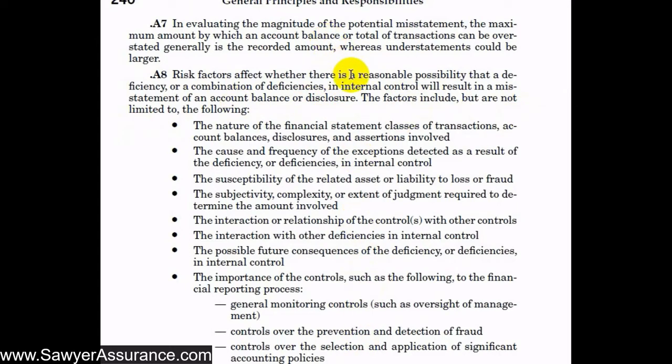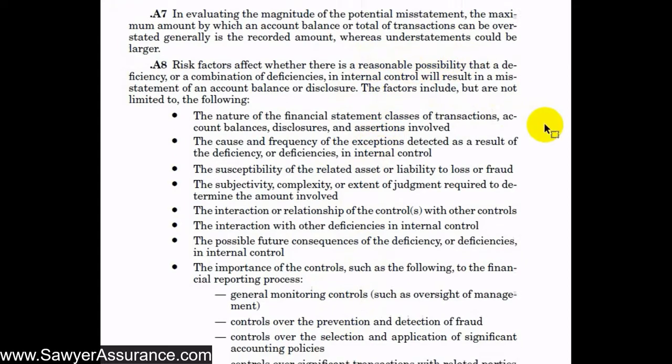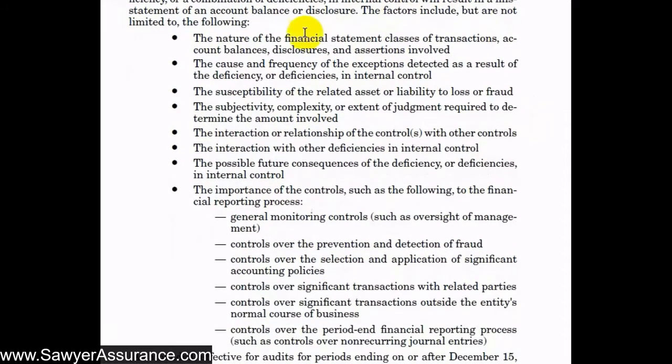Remember, in order for it to be a material weakness, the deficiency has to reasonably possibly not prevent, detect, or correct a material misstatement. So here are a lot of factors that will help us understand whether it's reasonably possible that would be the case. It would be the nature of the financial statement classes of transactions. We might consider those. We might consider the cause and frequency of exceptions detected as a result of deficiencies, the susceptibility of the related asset or liability to loss or fraud.